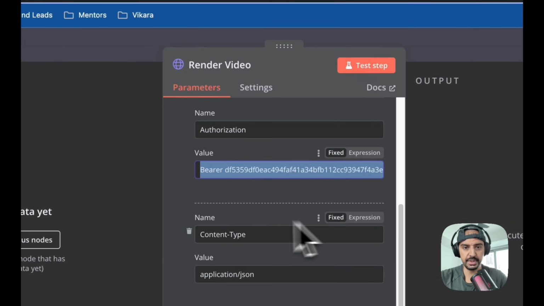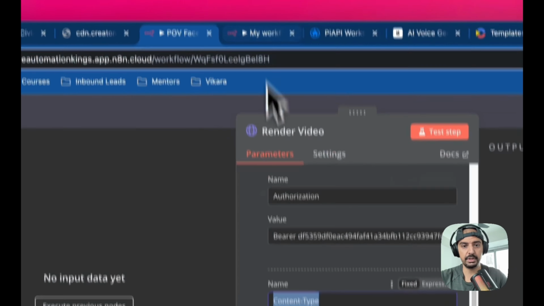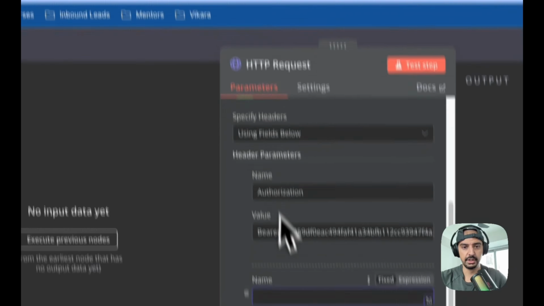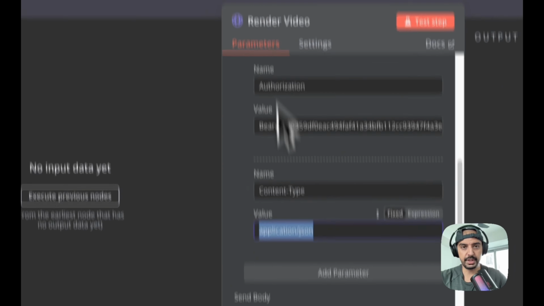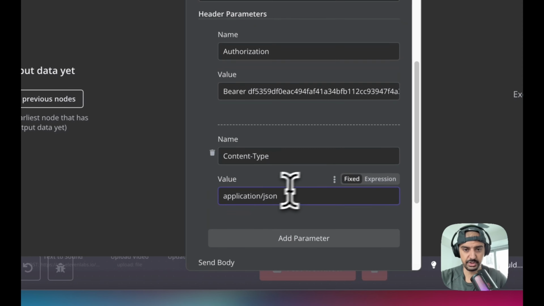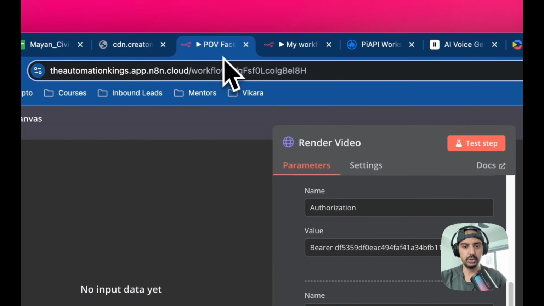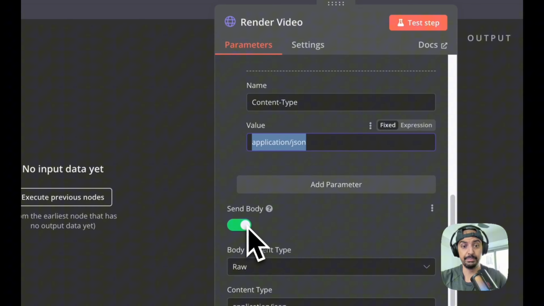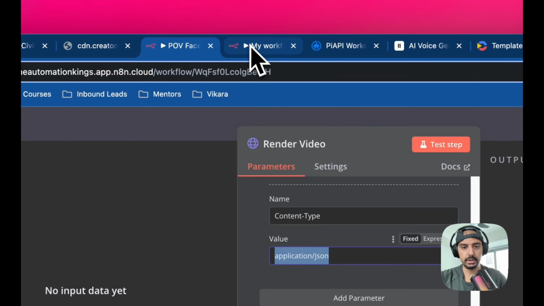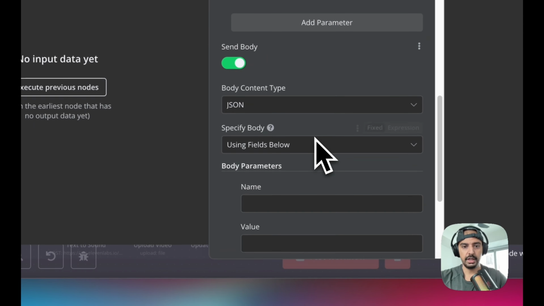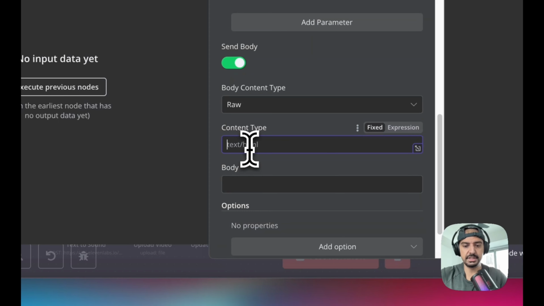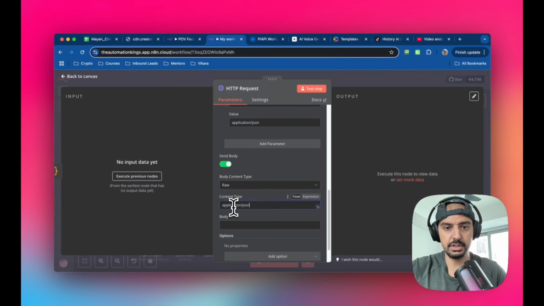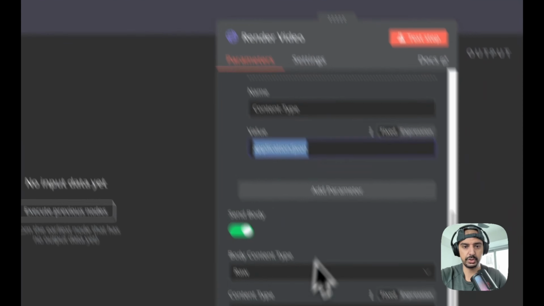This time it's going to be content type, so content dash type, and again, pay attention to capitalizations, otherwise it's going to fail. The last part is application JSON. I'm going to copy that as well because I don't want to make any mistakes, but this is very straightforward. Then you want to enable send body. The body content type is always going to be raw, and then the content type itself is going to be the same. Let's just paste application JSON, as you can see in the original.